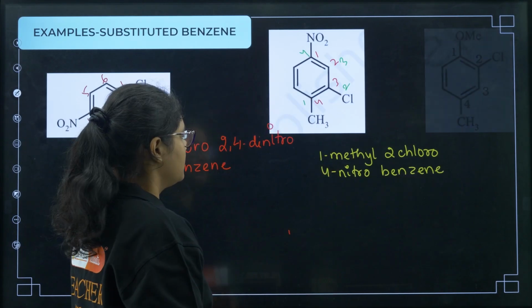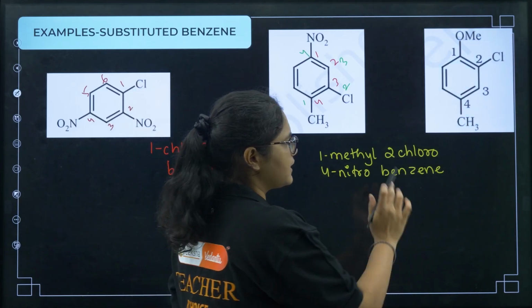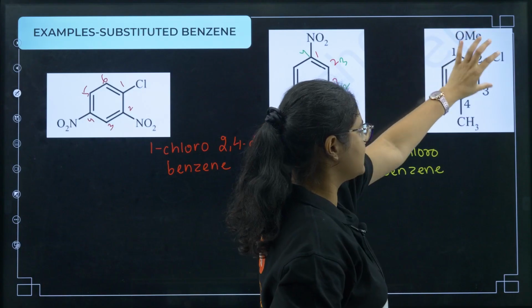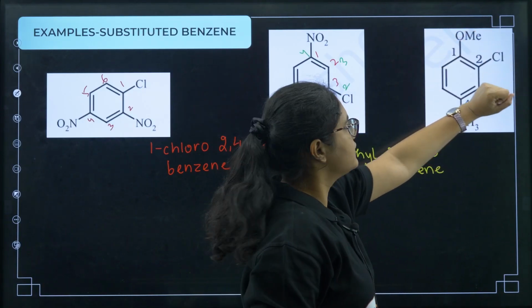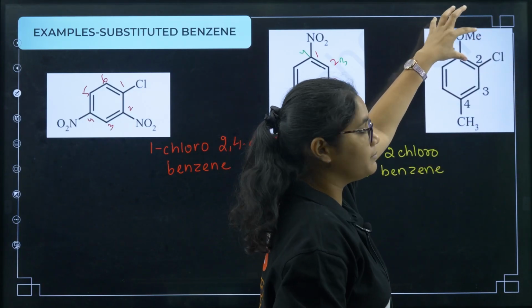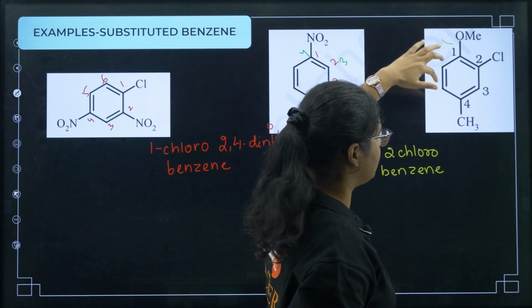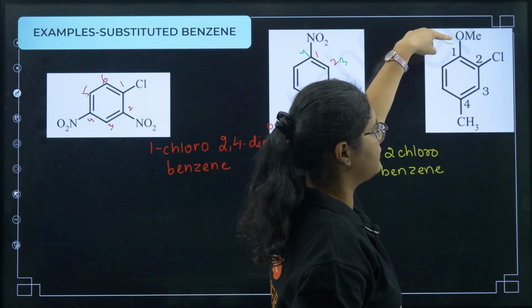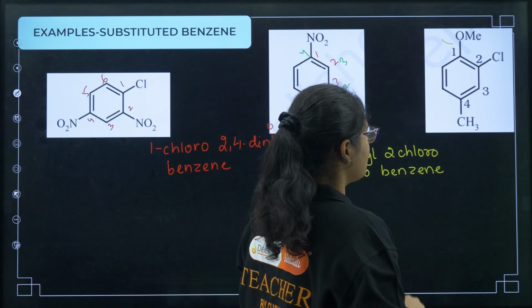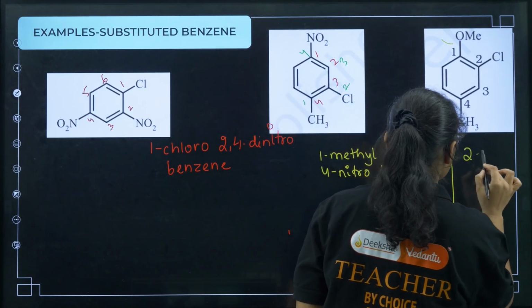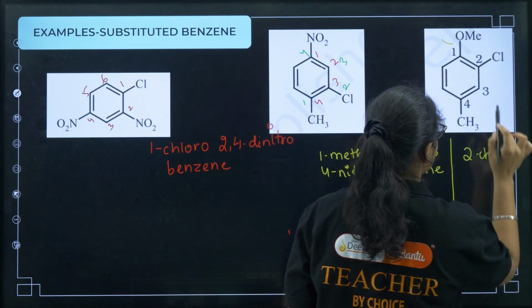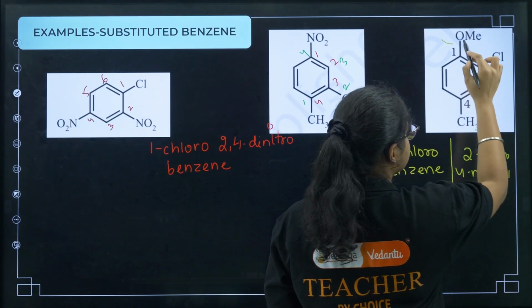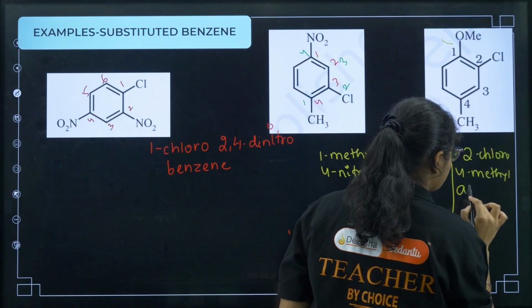Okay, fine. Next, you can see this example. Here I have already done the numbering. Now see, again chlorine is the one having the least number, right? But the OMe group is the main functional group. If OMe is present, then we call it anisole, right? So that means this one should be given 1. So I have here 2-chloro, then 4-methyl. This is not a substituent, it is the name of the parent only. You can write anisole.